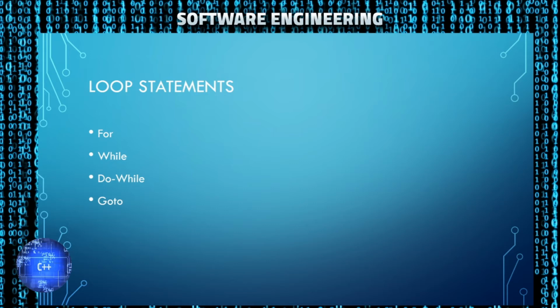And finally, I'm going to mention this only for completeness, but I'm not going to even provide an example because you should never use it. Goto statements can be used to create loops. Goto is a keyword that's there for backwards compatibility with C. However, as I mentioned, you should never use it. Just know that it's there, so if you see it in legacy code, don't be surprised. But again, avoid it at all costs.